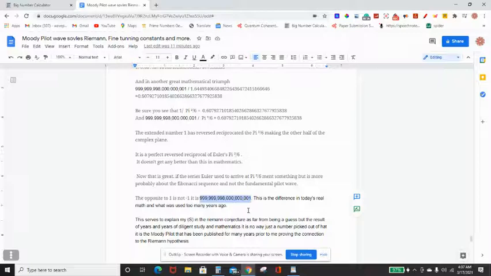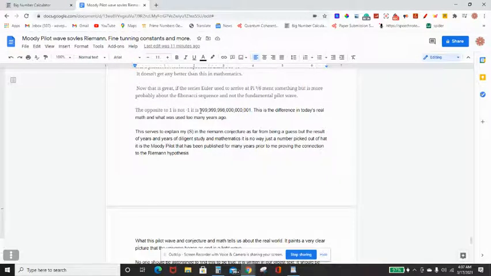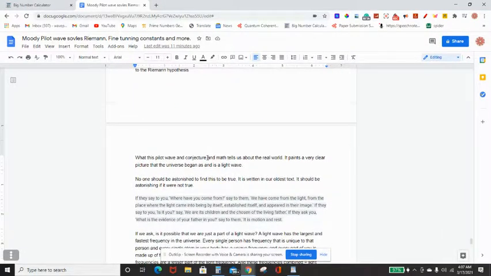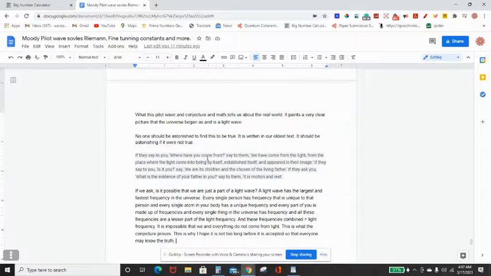So, yeah, it does prove that Euler was right, but it also proves any number would have been right because of my number, because of the special ability of the extended number one. And that's what Euler needed. So you see, this is a very special number, incredibly special. And that proves that my 9801 is the real reason that it's in there, because it's a reverse reciprocal of number one.